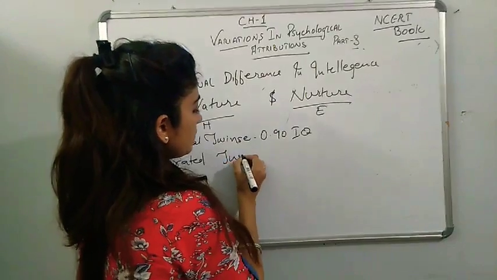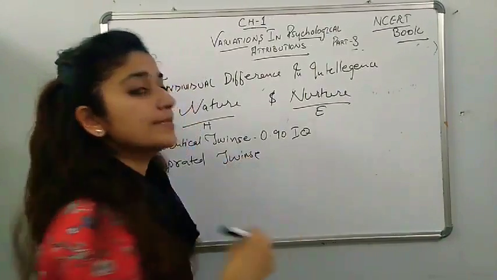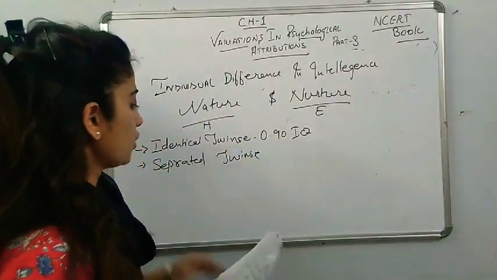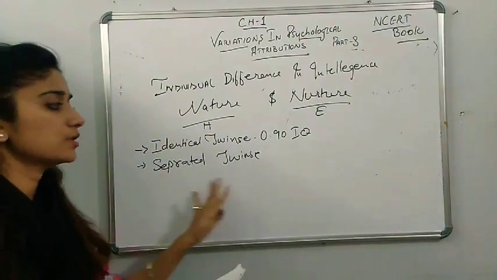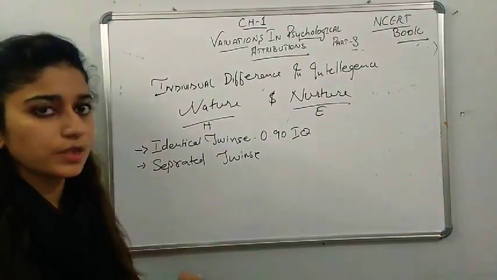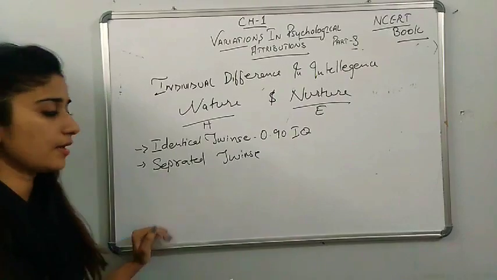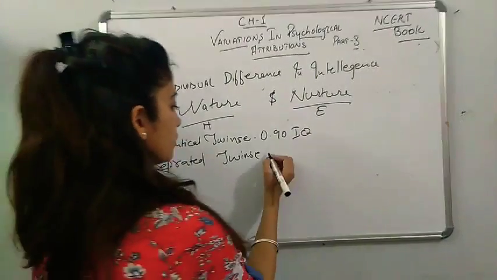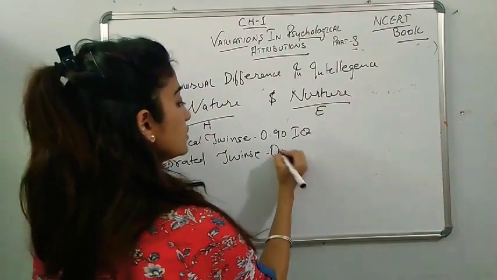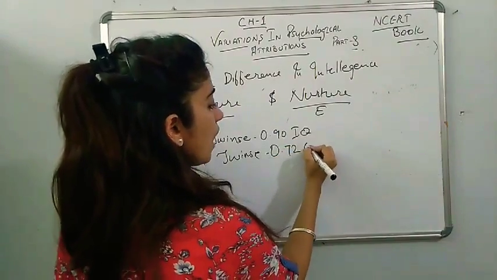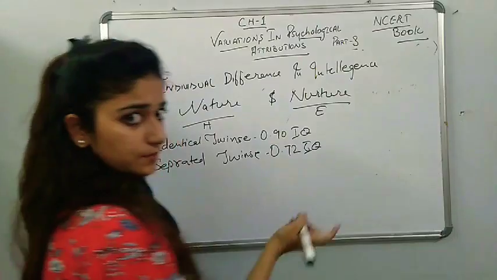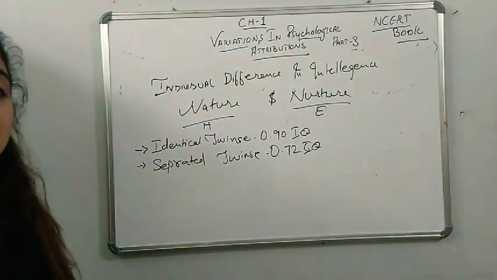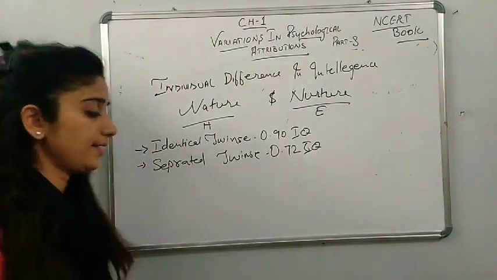These are the same in age but have been separated by the environment. For example, one is living in the north, another is living in the south. Their environmental conditions are different, but their parents are the same. They got 0.72. This study has been done for finding the correlation of intelligence.